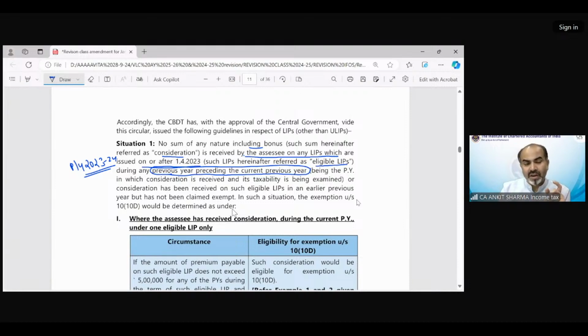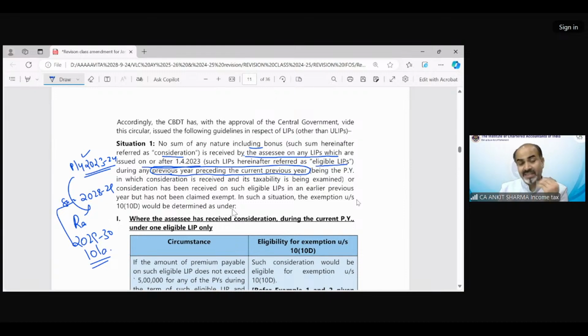Suppose you are paying the insurance premium for 23-24 from 1st April 2023. And the question says you received the consideration in 2029-30 for rupees 10 lakh. So these kinds of cases we are dealing with. We are not dealing with cases where some consideration has been received in 2028-29 and some in 2029-30. So the consideration year should be only a single year.